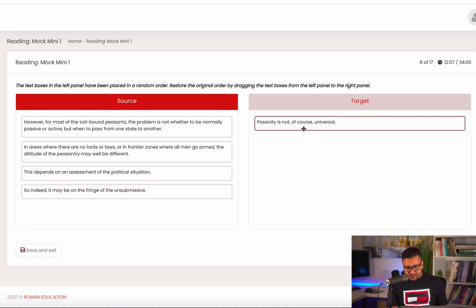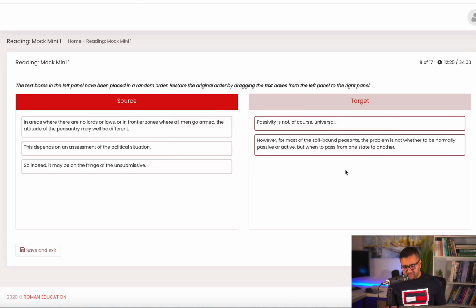So this one says passivity is not, of course, universal. That means passivity is not something you can find everywhere. And a corollary of this means in some places you can find active things as well. And now if we look for passive and active in the same sentence, it will be in this sentence.